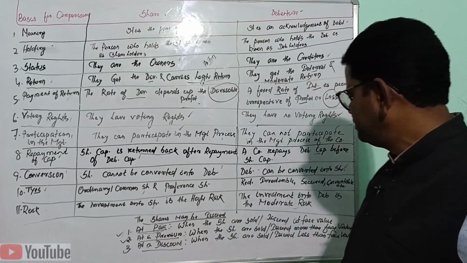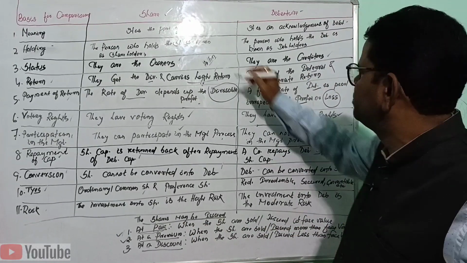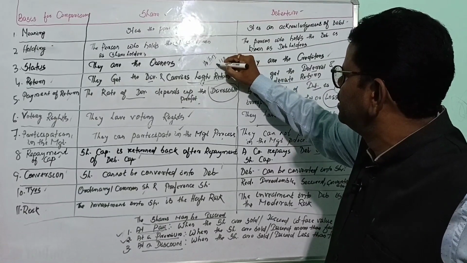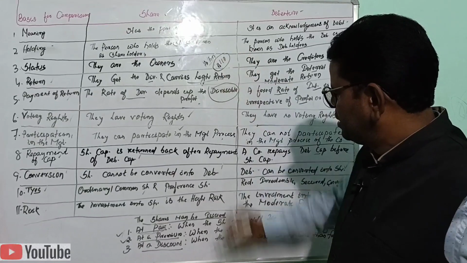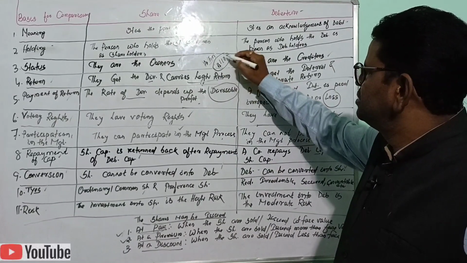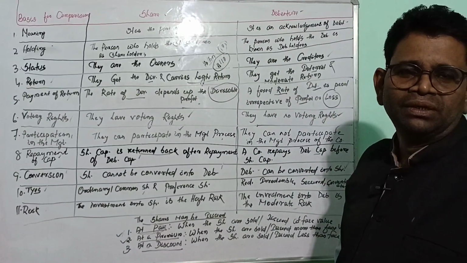At a premium, shares are sold or issued at more than the face value. Suppose the company issues at rupees 110. It's known as shares issued at a premium. The differential 10 rupees is income to the company.